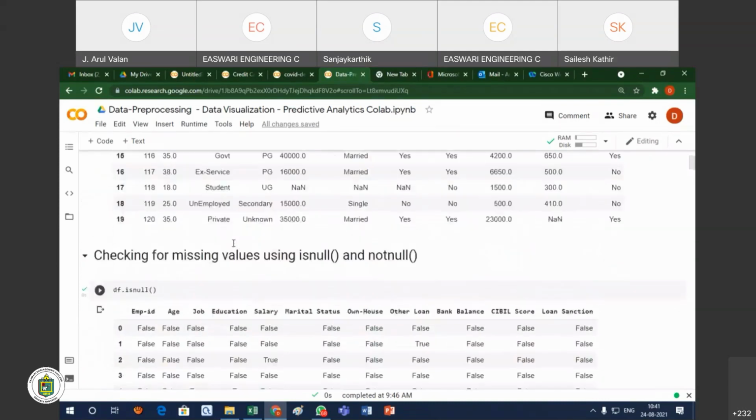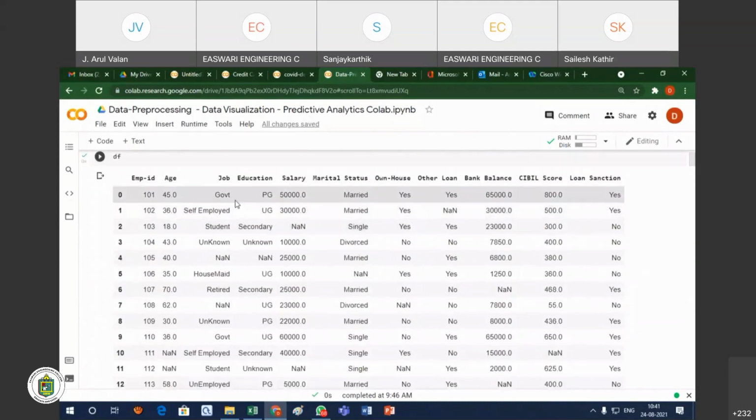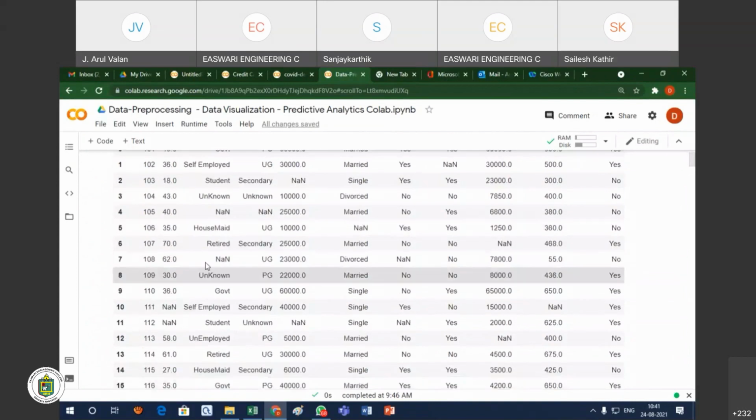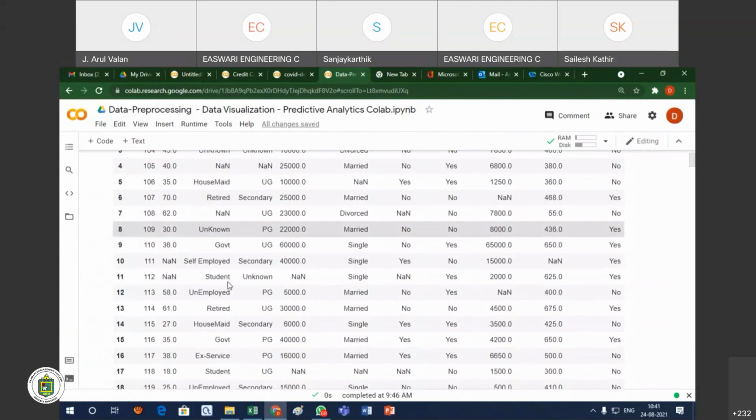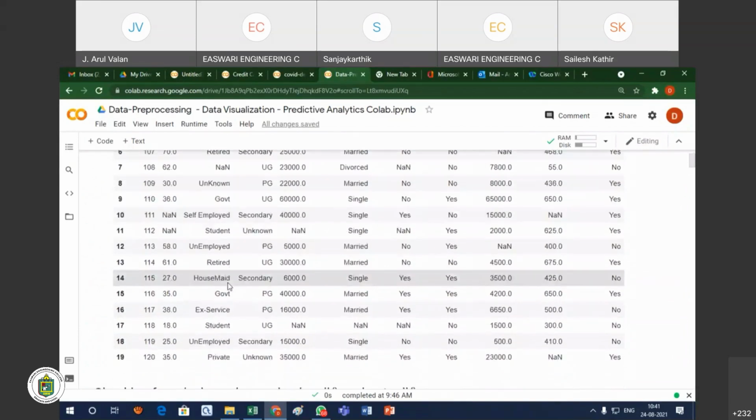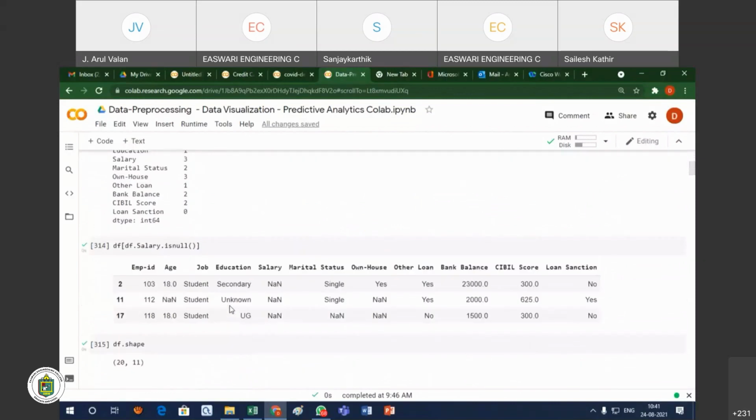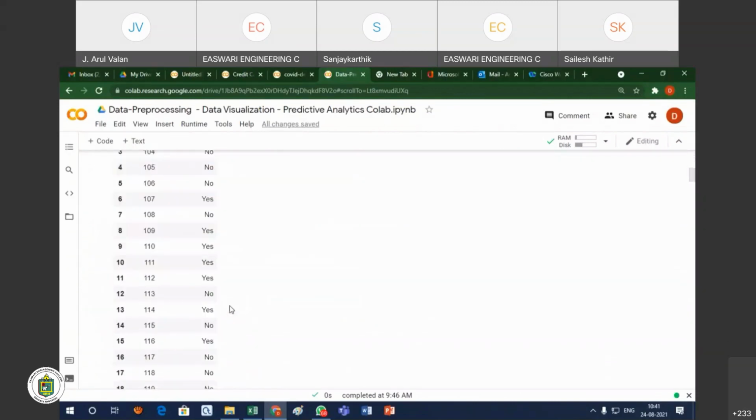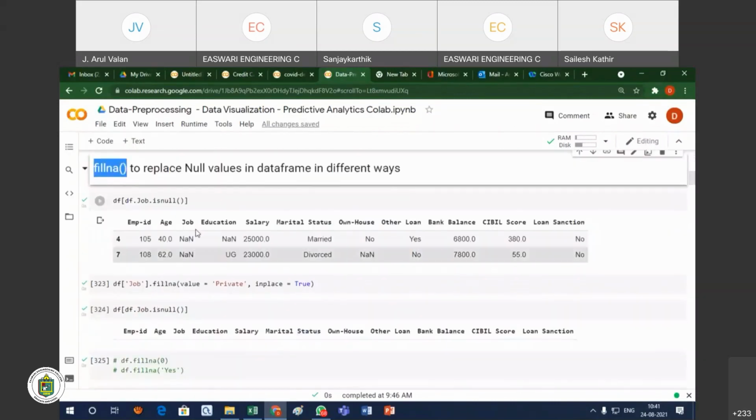Generally, what are the values in the job column? Your job may be government, self-employed, student. You see here one NaN is there, where the value is missing, record number 4 and similarly record number 7. Other values are there, such as self-employed, student, retired, housemaid, ex-serviceman or private. Only in two places are the values missing.